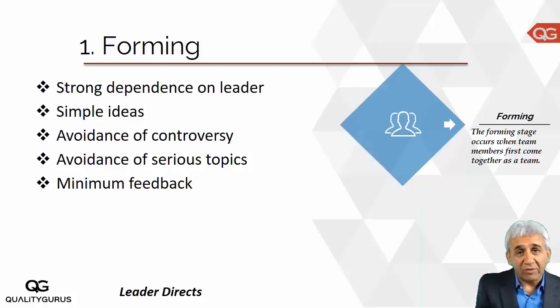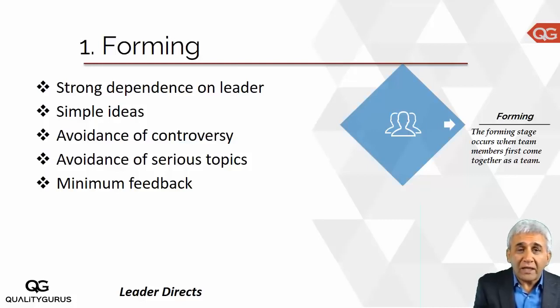Idea creations are simple because team doesn't know each other, so everyone is keeping to himself or herself. Since people don't know each other, they keep their ideas and thoughts to themselves only. There is a tendency to avoid controversy because everyone is a stranger there, and there is no serious topic discussion also, and there is minimum feedback because the team is just formed.